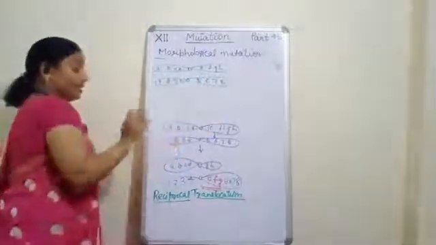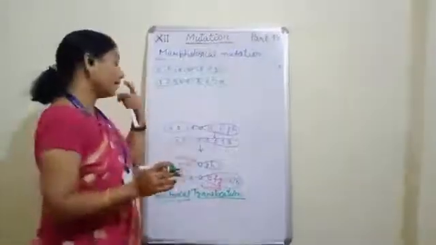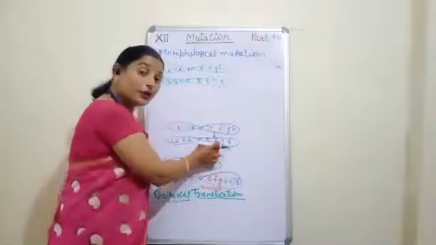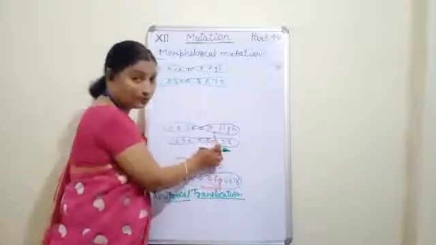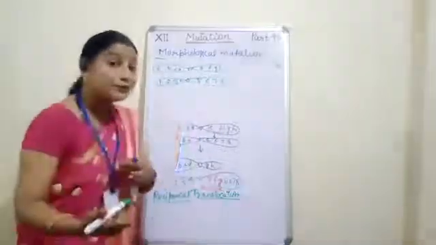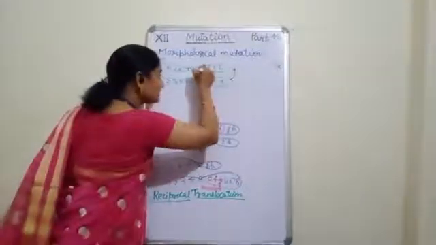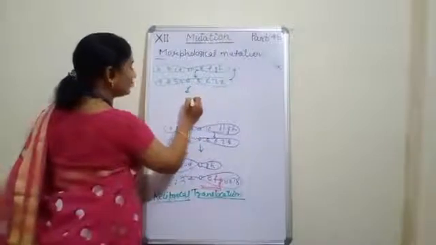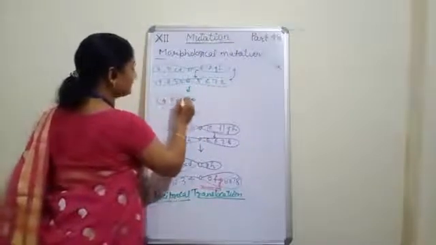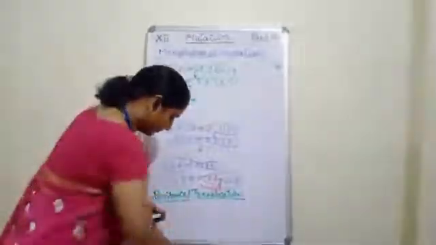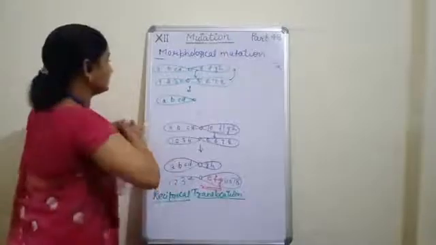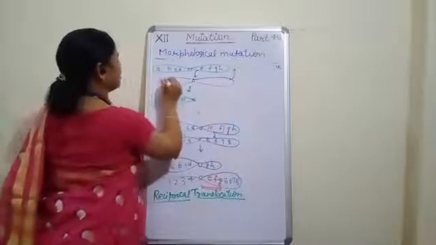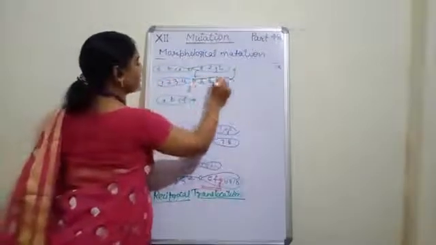Okay. Now, in case of normal translocation, what had happened? Only a piece had been deleted from here and added into its homologous pair. Now in this case, if it is reciprocal, then this piece will go to this side and this piece will come here. Now see, what will be the result? I am drawing it as A, B, C, D, then with blue so that you can easily differentiate, 1, 2, 3, 4, 5, 6, 7 and 8.